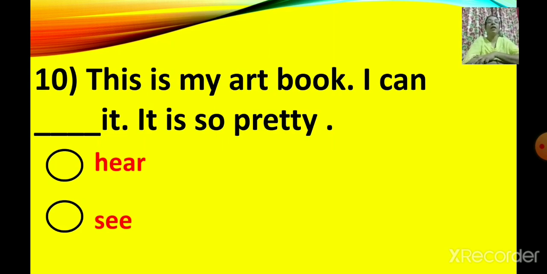This is my art book. I can hear it or see it. Can we hear the art book? No. Then can see. So answer is C. This is my art book. I can see it. It is so pretty. Okay. Move to the next question.